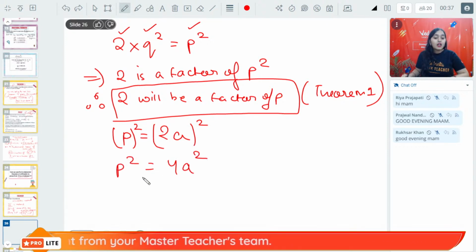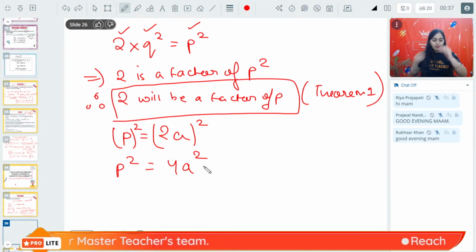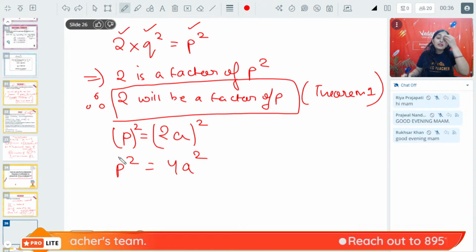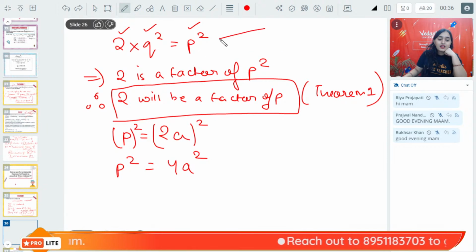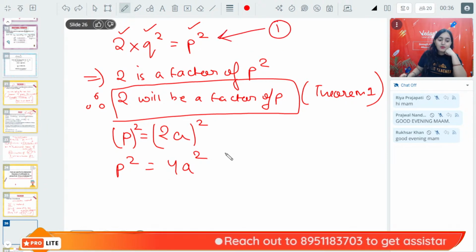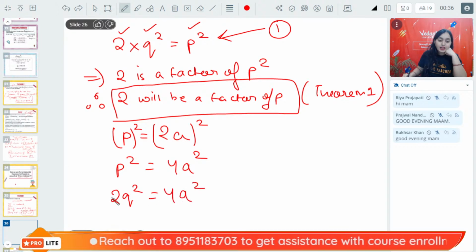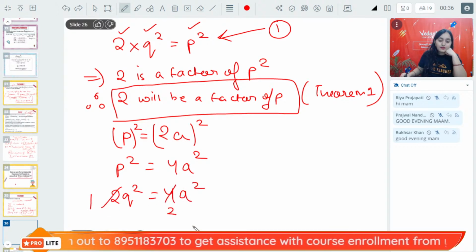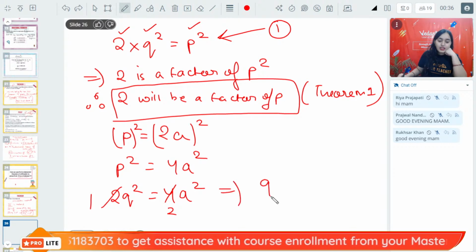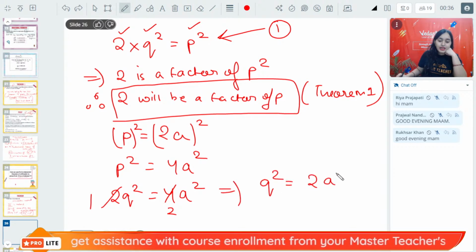Right? This here implies what? Now, let's put the value of P square. What is the value of P square, bachcho? From equation number 1, value of P square is 2Q square is equal to 4A square. 2 1s are 2, 2 2s are 4. This implies that Q square is equal to 2A square.